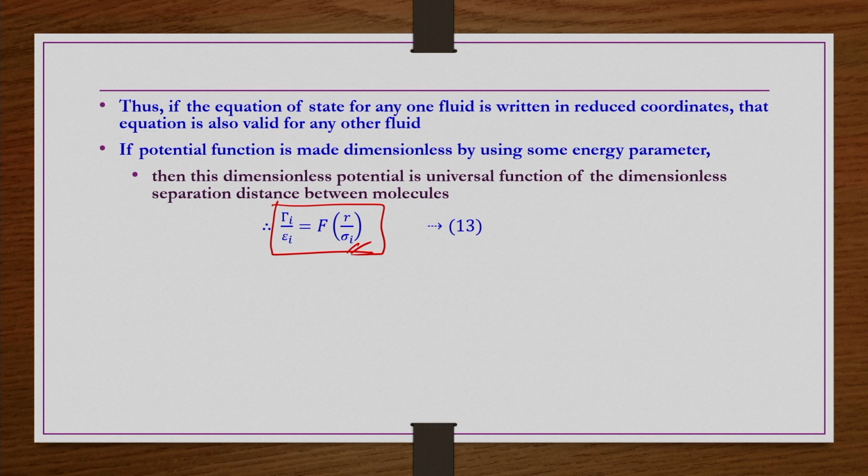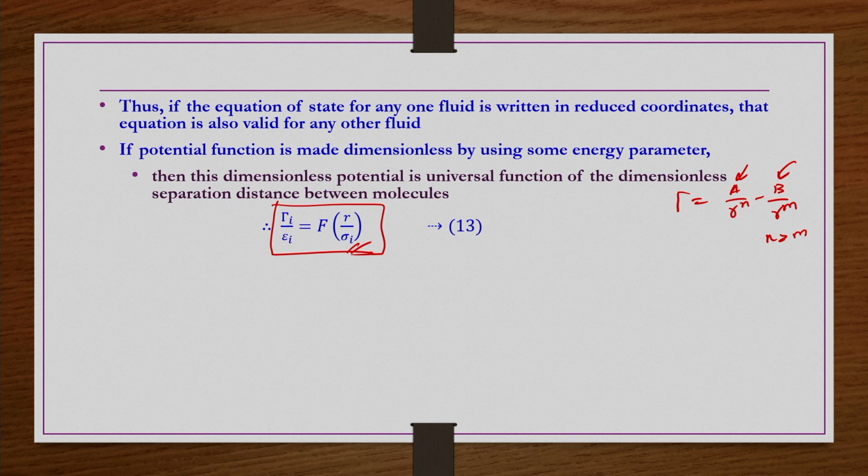Class in the sense, let us say for example, all the gases obeying the Redlich-Kwong equation, you can put them in one class like that for simplicity. So, why is it only a function of the reduced, or dimensionless, separation distance, and not any other parameter? Because these potential energy functions we have seen are of the form A by r power n minus B by r power m. A and B are positive constants and n is greater than m.